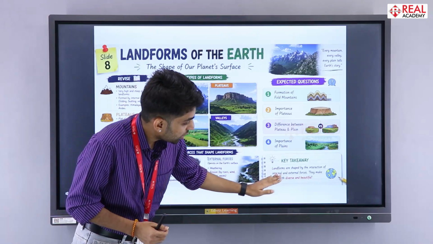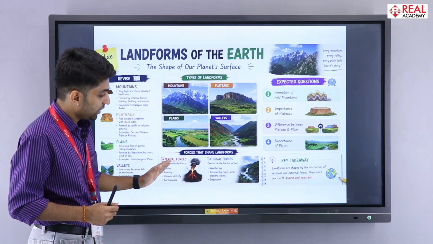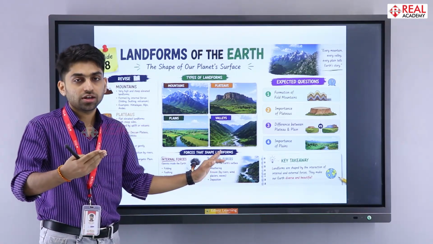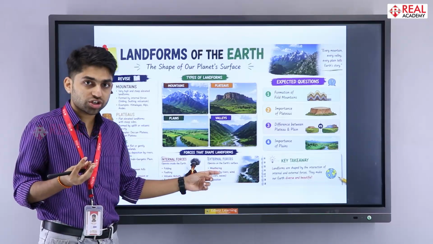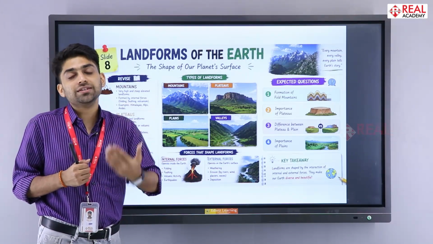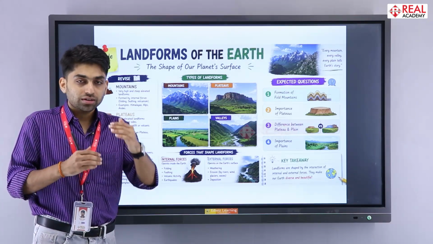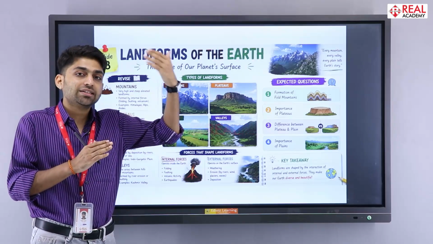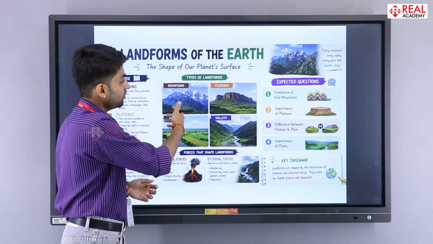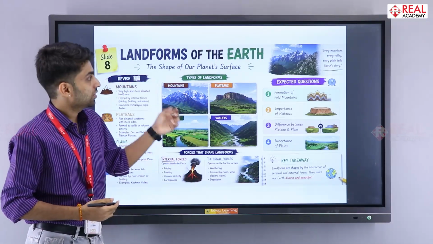Also remember the definition of landforms. Then what is the difference between internal forces and external forces? External forces happen above the surface of the Earth and mostly involve erosion and soil erosion. Internal forces happen because of the heat present inside the Earth. The heat comes from the core, gets transferred to the mantle, and then erupts through a volcano. Because of all these things, we can see beautiful structures like mountains, plateaus, plains and valleys.